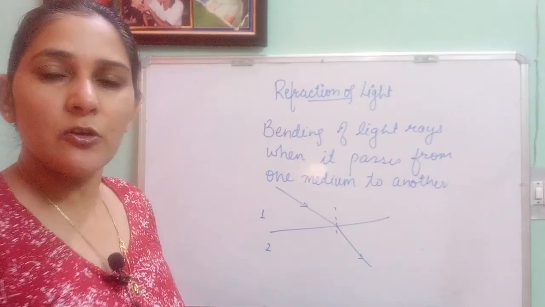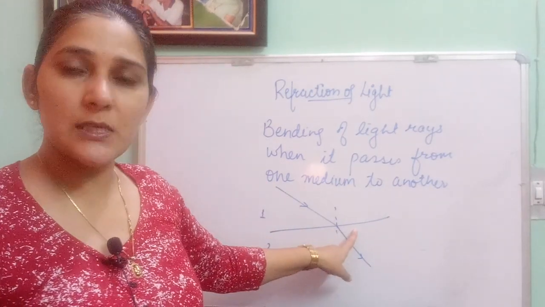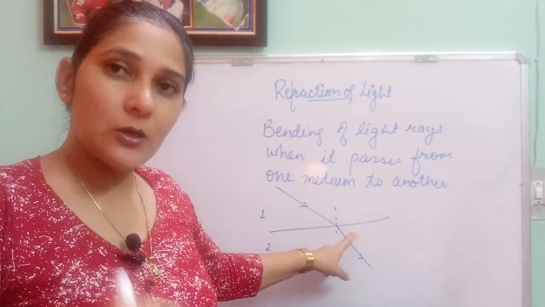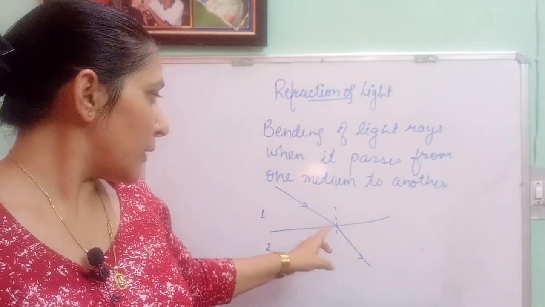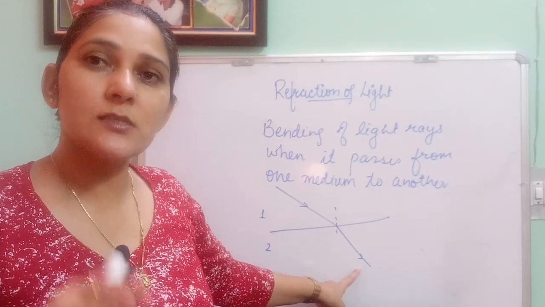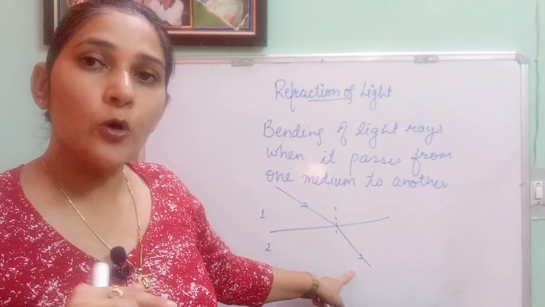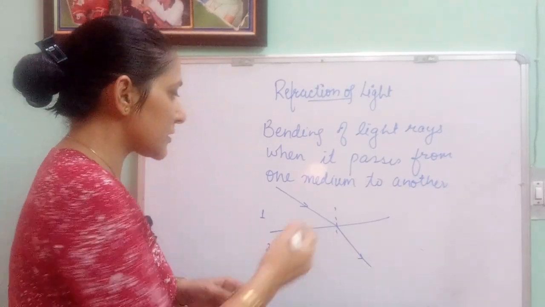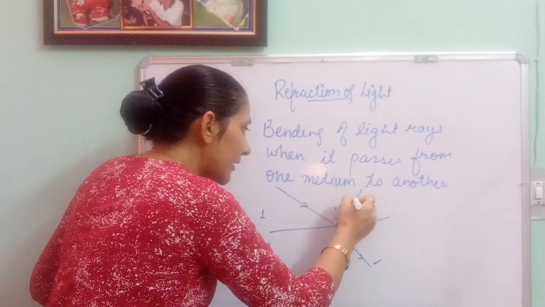Now this refraction of light is a surface phenomenon, meaning the light will strike at the surface, the interface separating two media, and the light ray will undergo two processes. One is refraction, and another thing which happens over here is reflection, meaning partial reflection and partial refraction are both observed at this surface. So the refracted ray will move this way and the reflected ray will move this way.